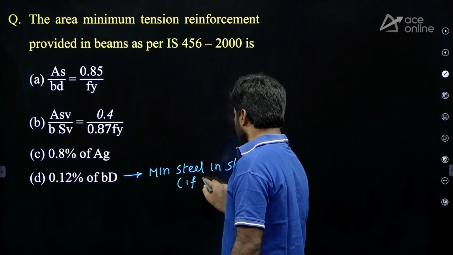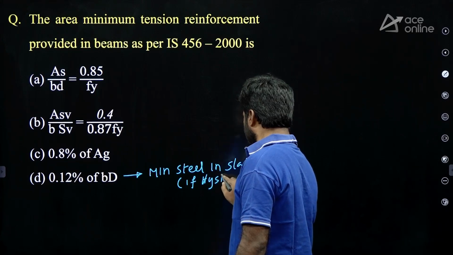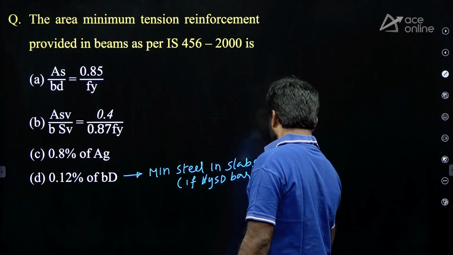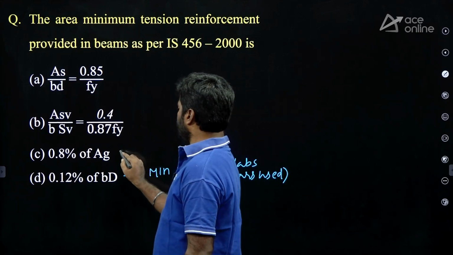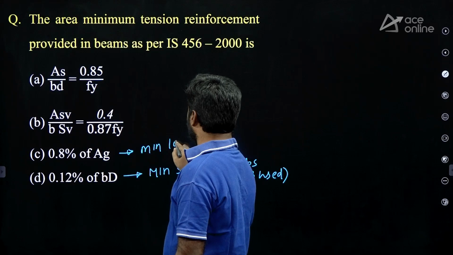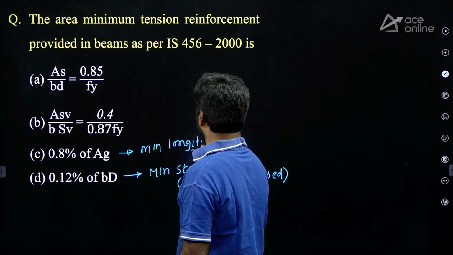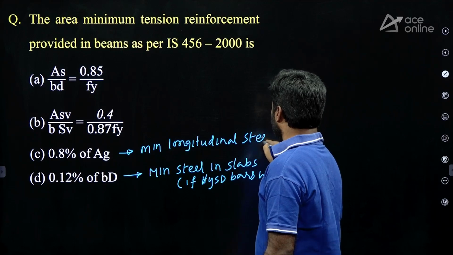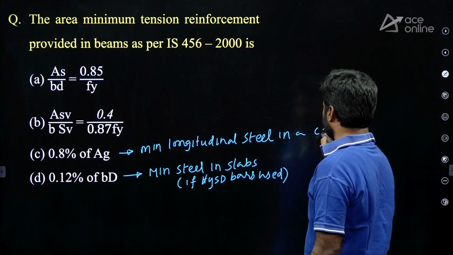If HYSD bars are used, 0.8% of gross cross-sectional area. This is the minimum longitudinal steel in a column.